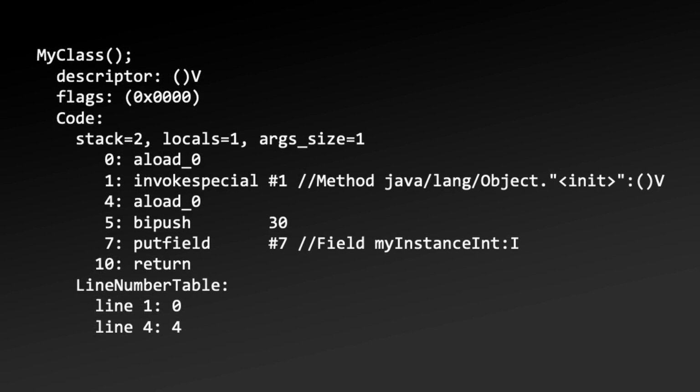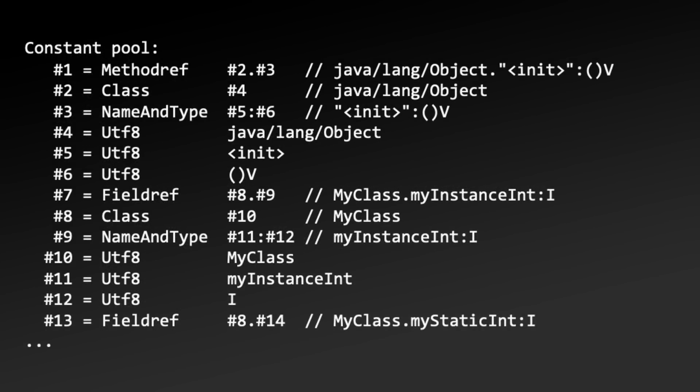Focusing on the output of javap, this is a representation of the default constructor generated from myClass. Currently within a constructor, the first code always executed is a call to a parent class's constructor. This is what the JVM instruction invokespecial refers to, a call to the default constructor of java.lang.Object, the parent class of myClass. To the right of invokespecial is the number 1. This is a reference to the class's constant pool. If we were to take a look at that, number 1 is the method definition reference to the constructor of java.lang.Object. This is what init refers to. We will circle back to that in a moment.